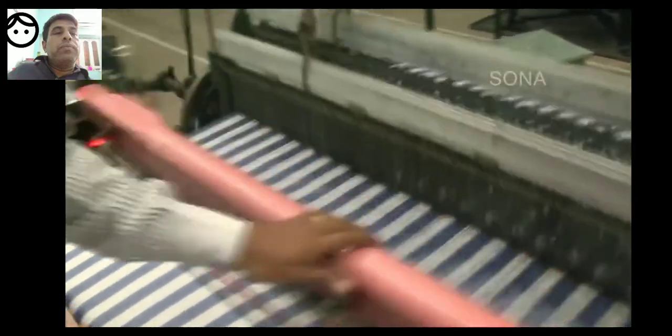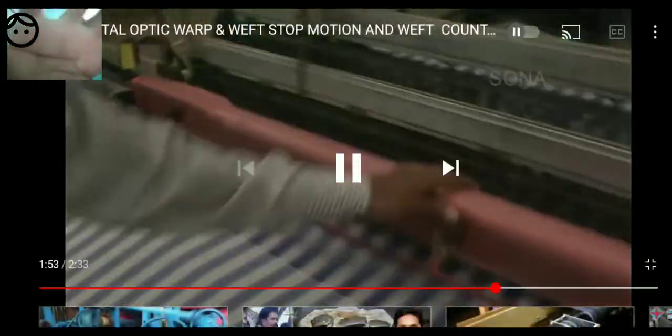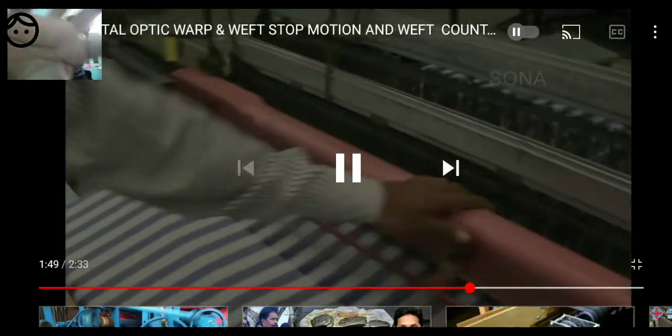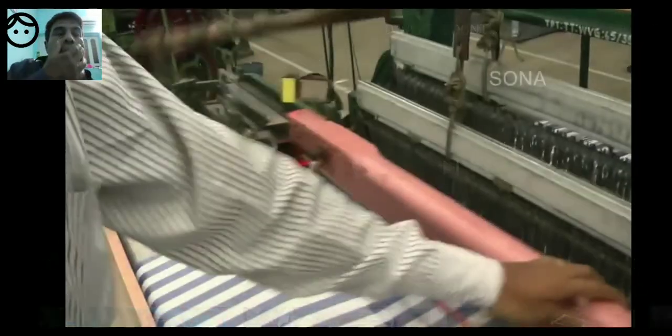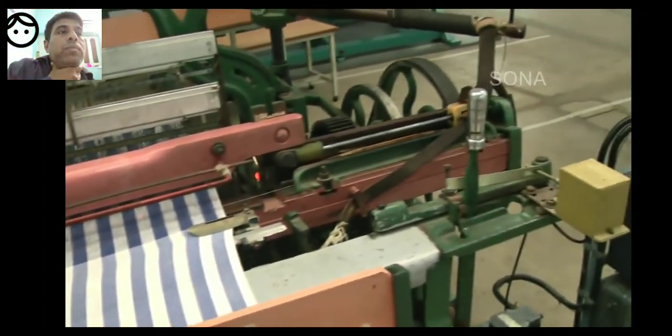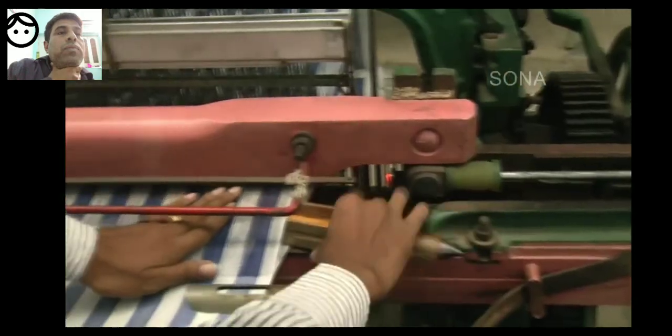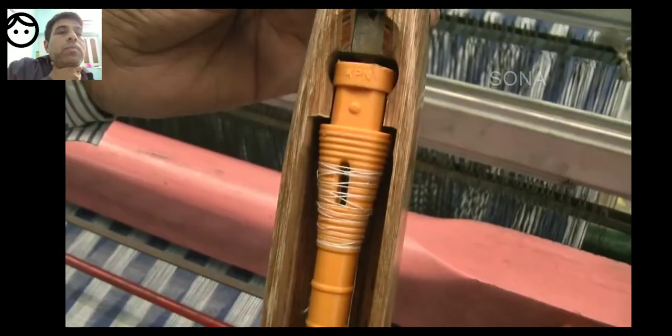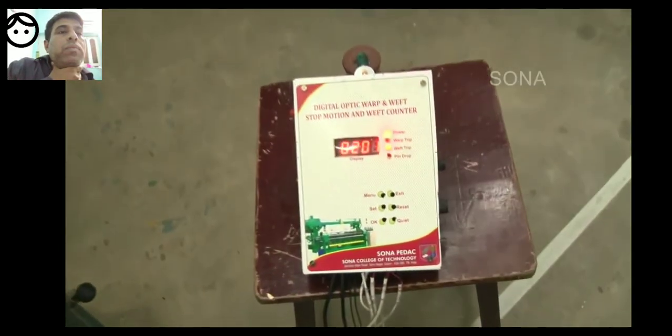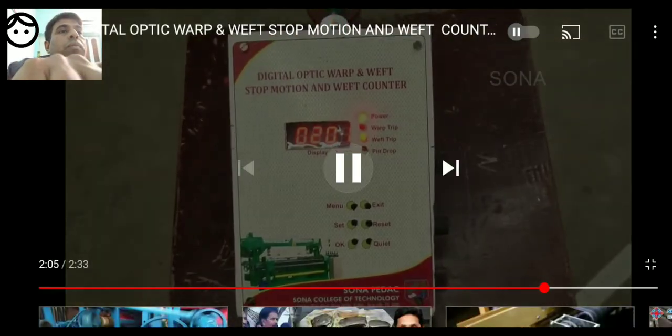When the weft thread on the pirn is about to end, the product will indicate an alarm to alert the operator and stop the machine when it reaches the user-defined limit. Hence, the wastage is minimized.